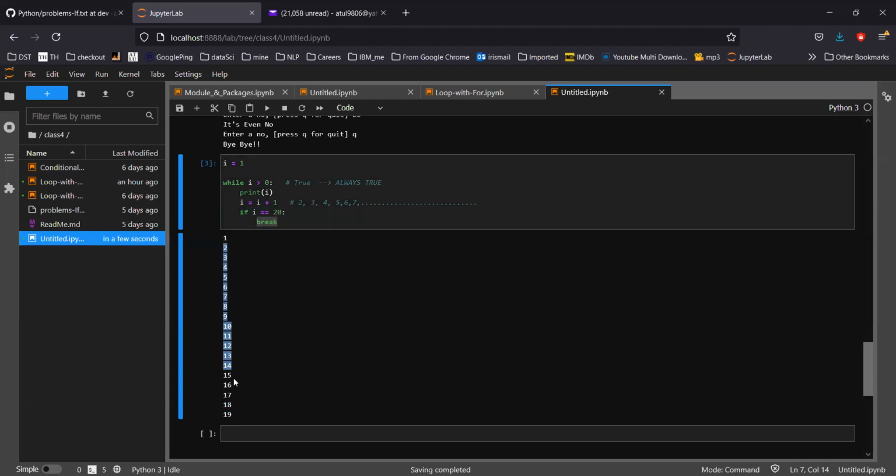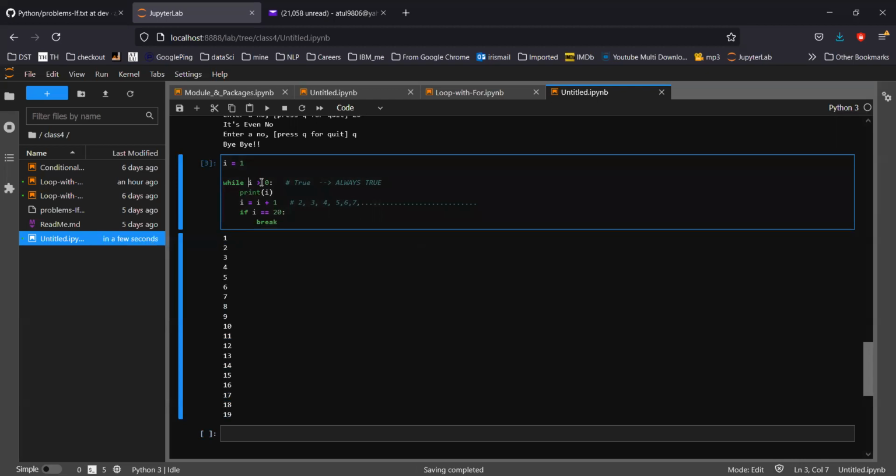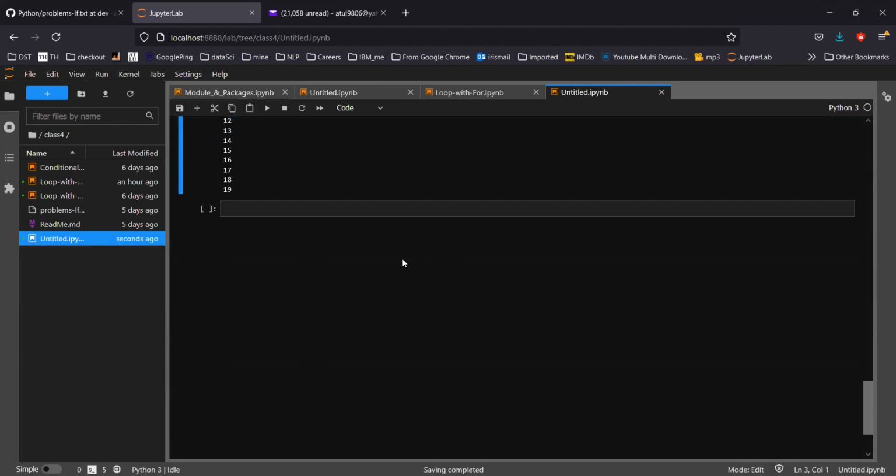So always remember, whenever you are utilizing an infinite loop, always put a break. Otherwise, your program will crash and keep continuing. So this is how the while loop works.